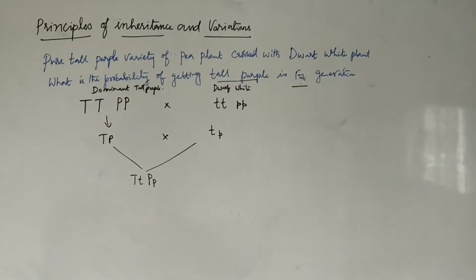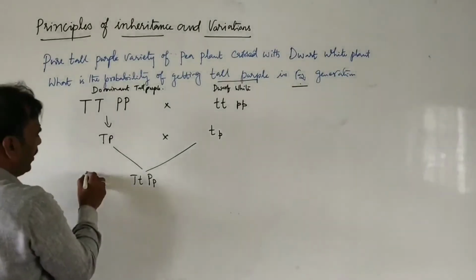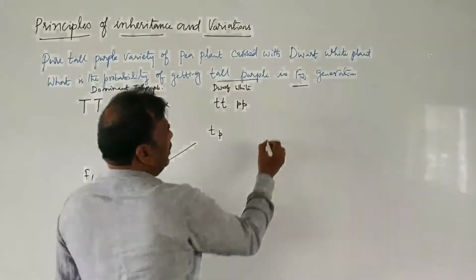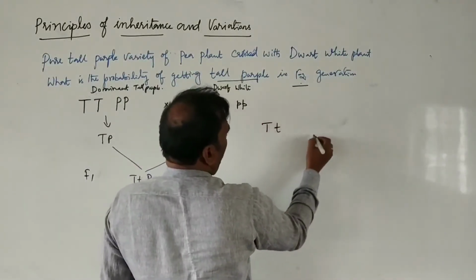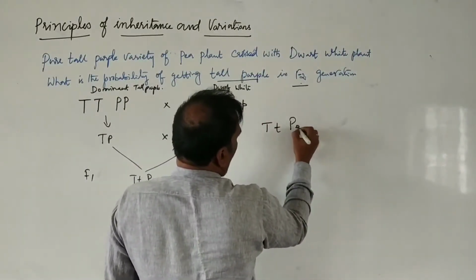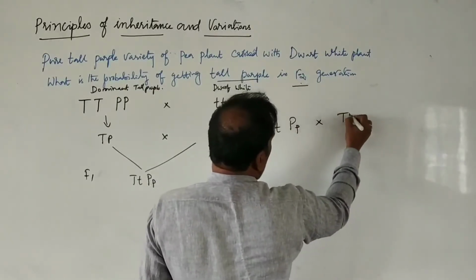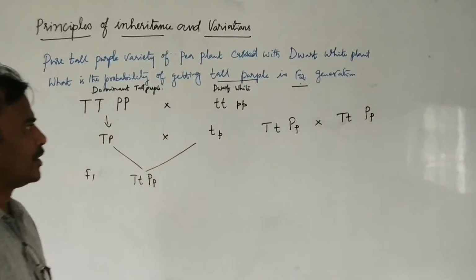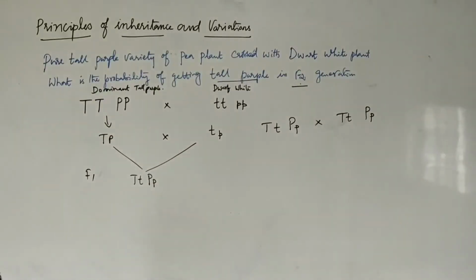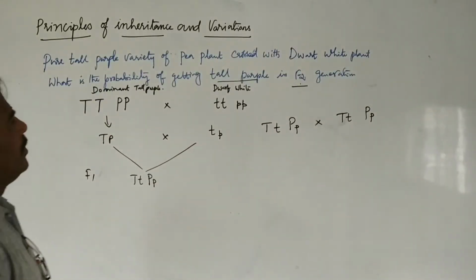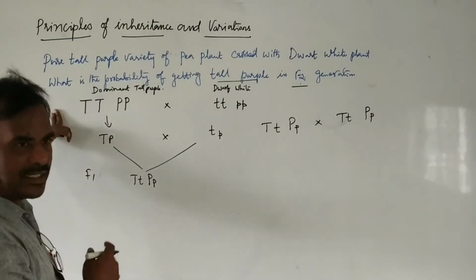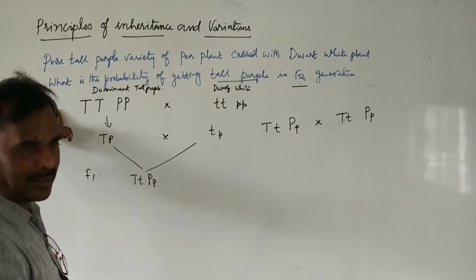That means selfing. So capital T, small t, capital P, small p is crossing with capital T, small t, capital P, small p. Then, when a question like this comes, we need not do the entire checkerboard for the dihybrid cross.